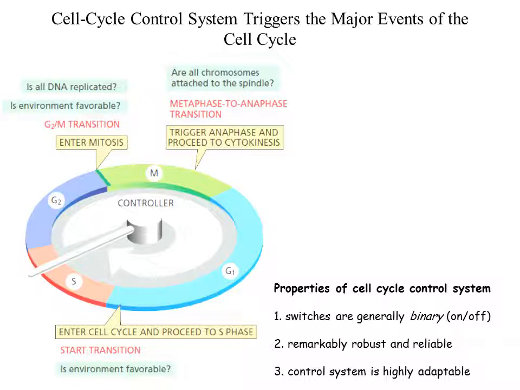So according to the needs of an organism and the environmental conditions available, it adapts and helps in regulating the cell division.